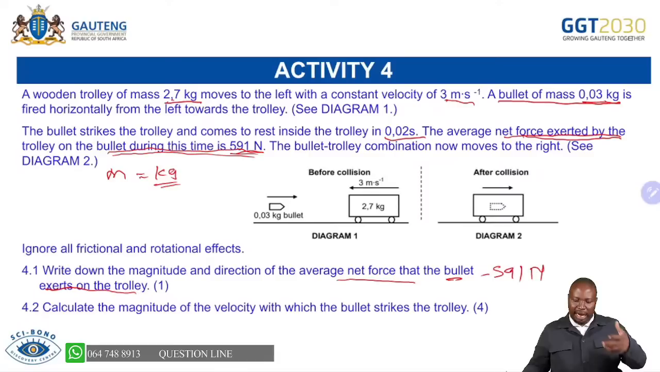And then the next question was: calculate the magnitude of the velocity with which the bullet strikes the trolley.